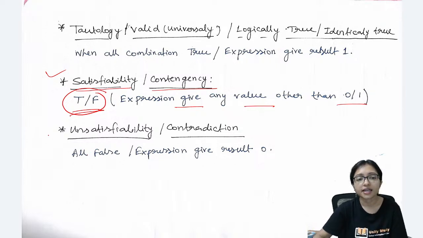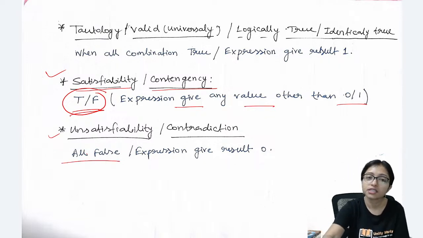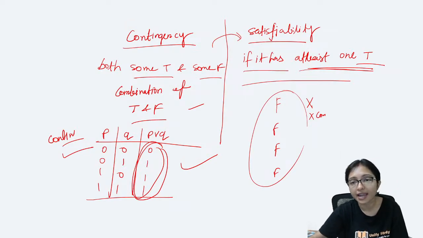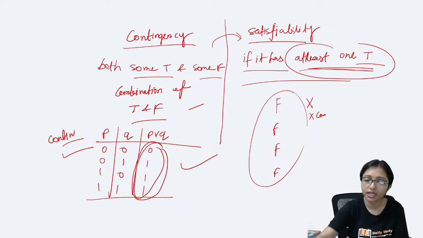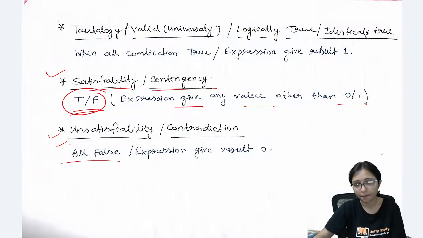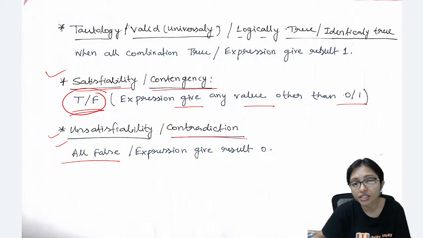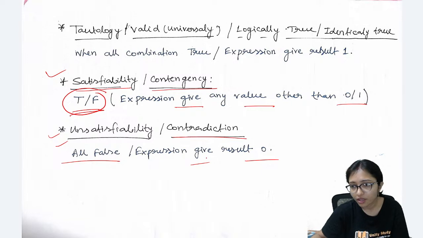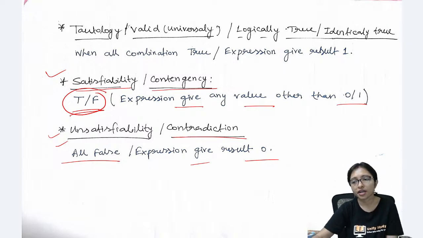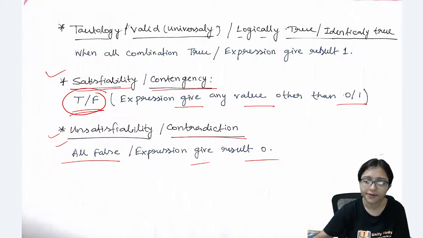Unsatisfiability means what? That is all false. Just now we saw that satisfiable has at least one true. If all are false, then it will definitely be unsatisfiable, or a contradiction. Contradiction means the expression gives result 0. Expression gives result 0, that is called contradiction. Right? Are these all clear to everyone?